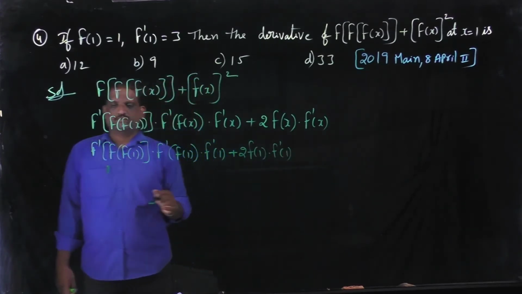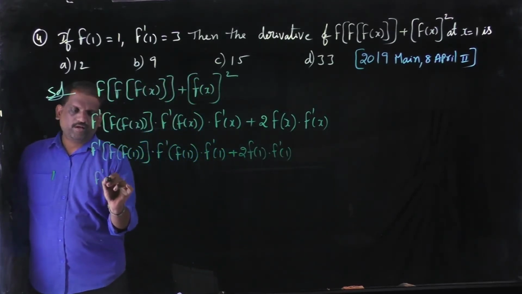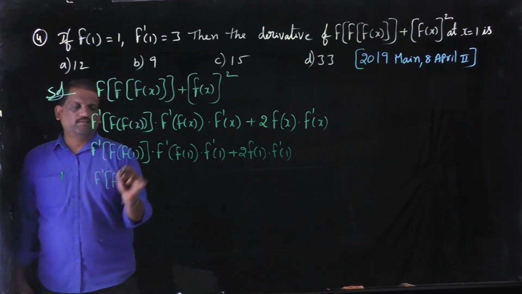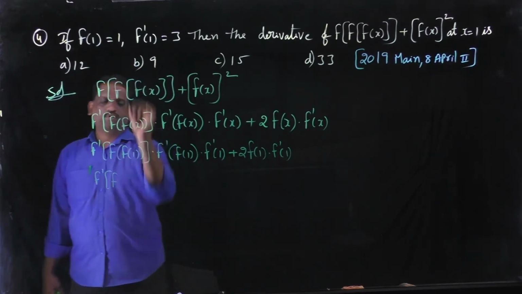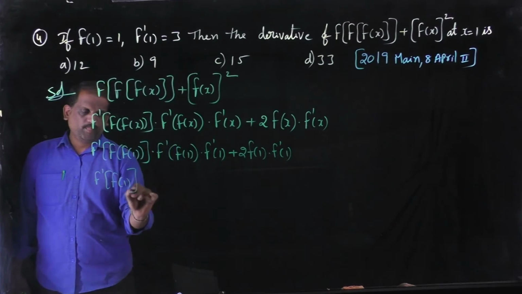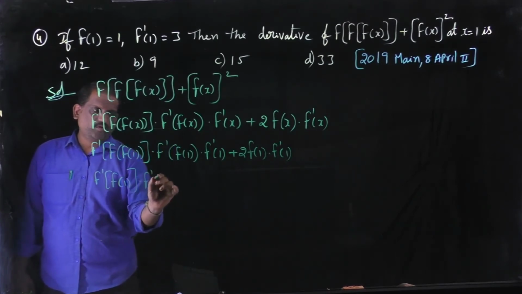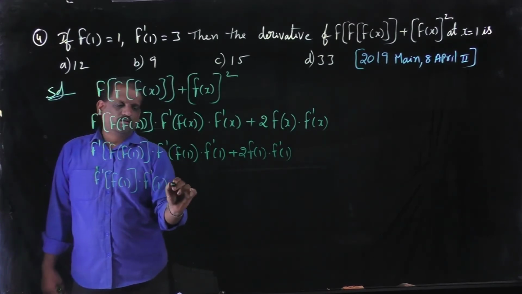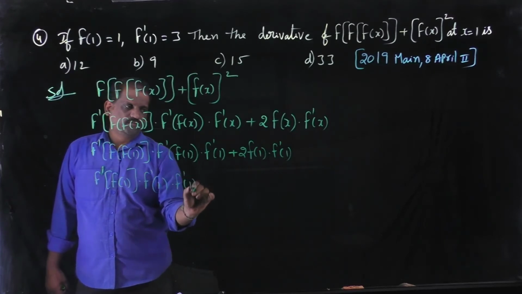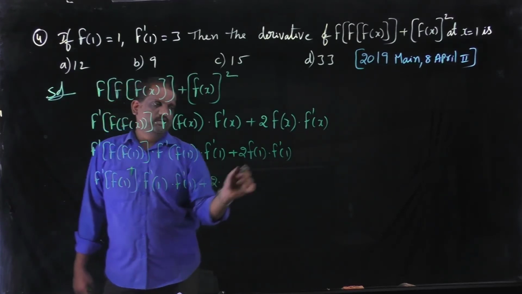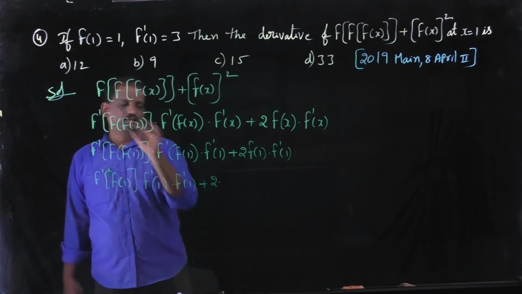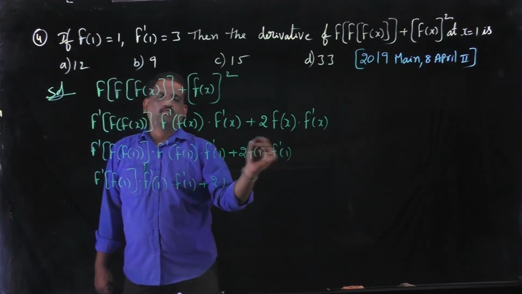Substitute the values. f dash of f of 1, what is the value of f of 1? f of 1 is 1, into f dash of f of 1 is 1 into f dash of 1, plus 2 into f of 1. The value of f of 1 is 1. f dash of 1 is 3.